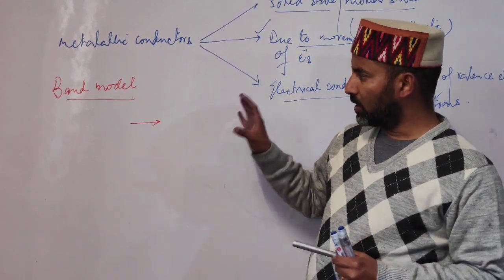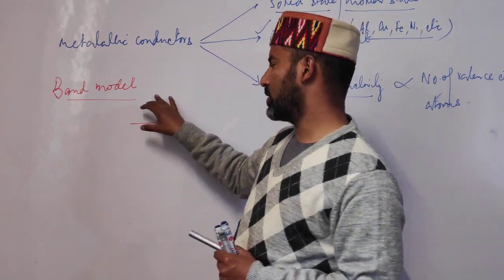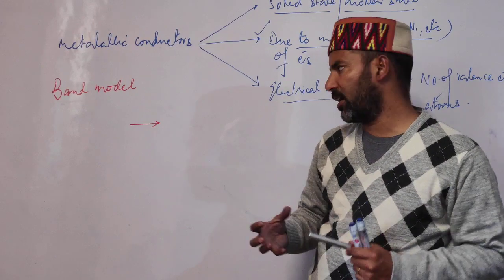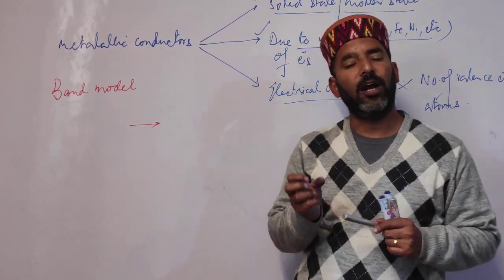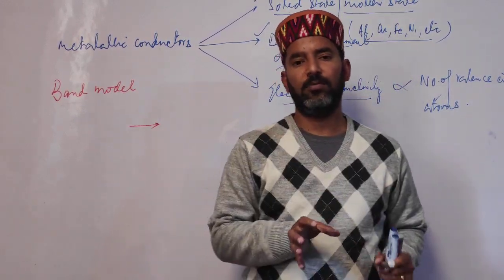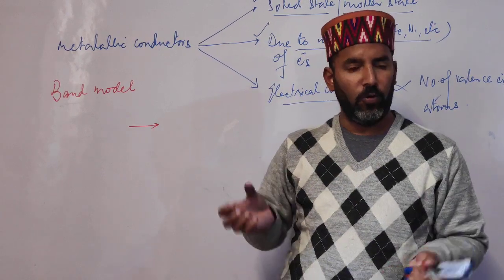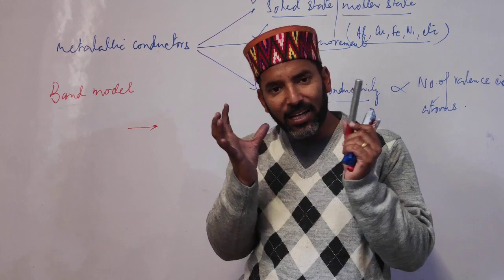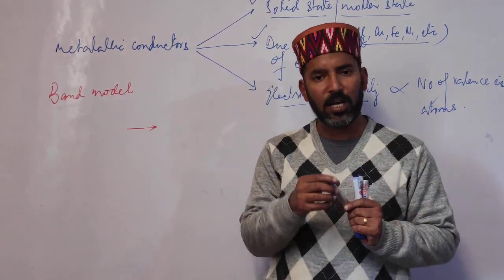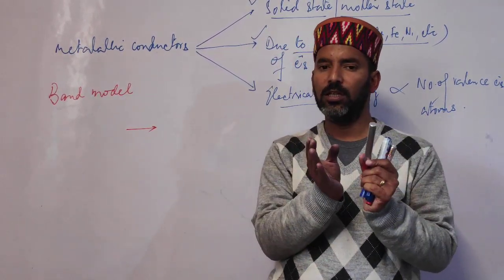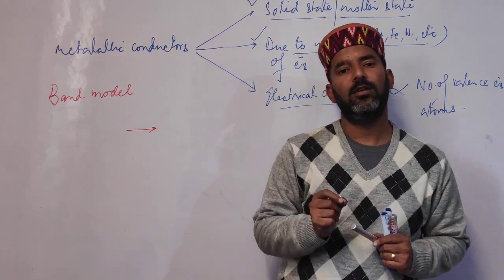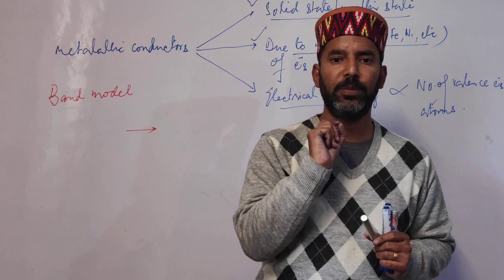But according to this band model, when a large number of atomic orbitals of metal atoms overlap, we get a large number of molecular orbitals, and these molecular orbitals are so close to each other that they form a band, and we call such a band an energy band.